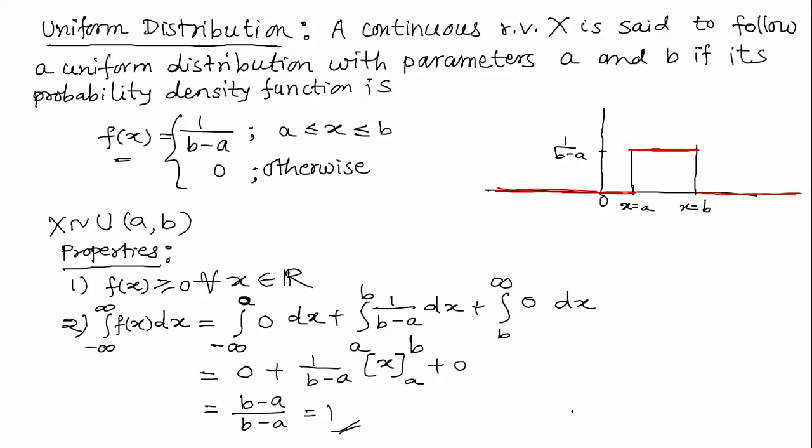Uniform distribution is the simplest among all continuous types of probability distribution, so I have taken it first. In this syllabus, we have some 3 or 4 continuous distributions, and we'll see the simple properties. We'll see 1 or 2 problems, and we'll stop. Unit 2 will be over, and then we'll switch to unit number 3. Okay. So with this, I am going to touch some other aspects of this.